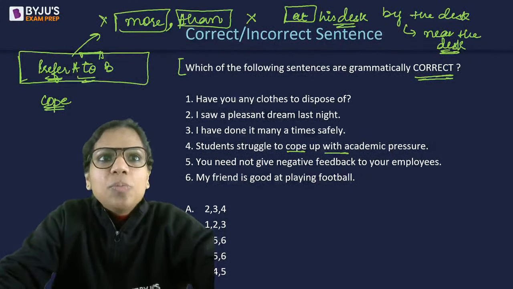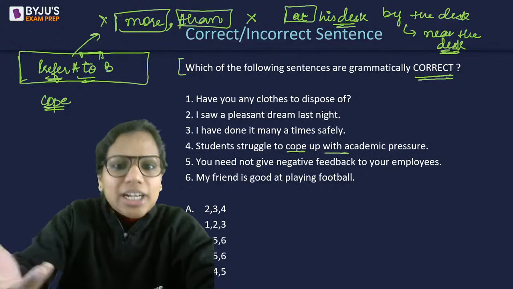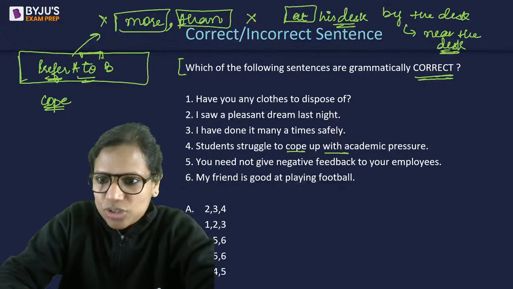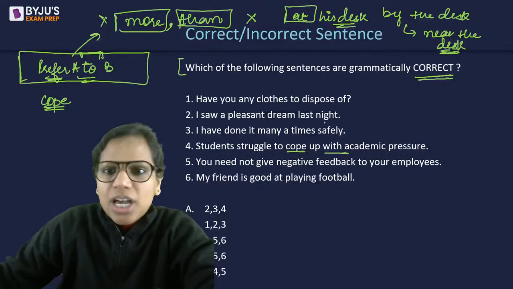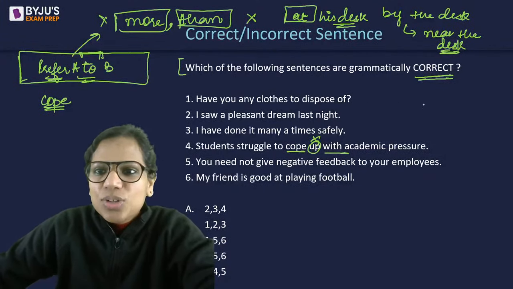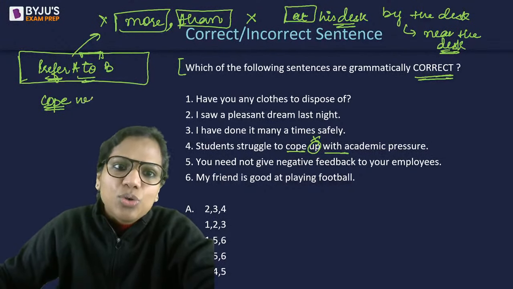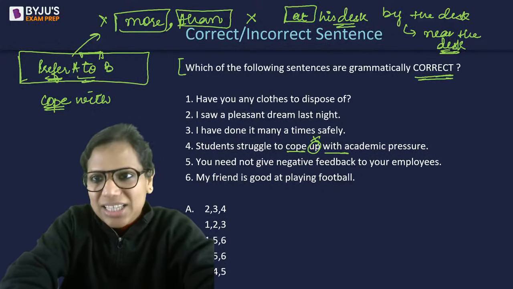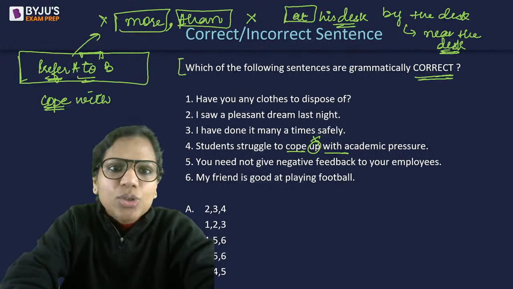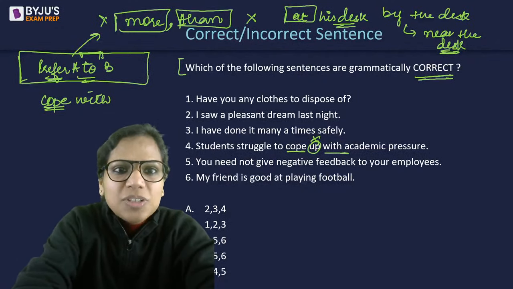Let's just have a look. Cope with academic pressure. So here it is academic pressure. So cope up with is not used. Up is not required actually with cope. Okay. So this is an informal way of saying, oh, she's trying to cope up. She's trying to cope with something. All right. You need to tell what is being talked about. Cope with what? Hope this is clear.